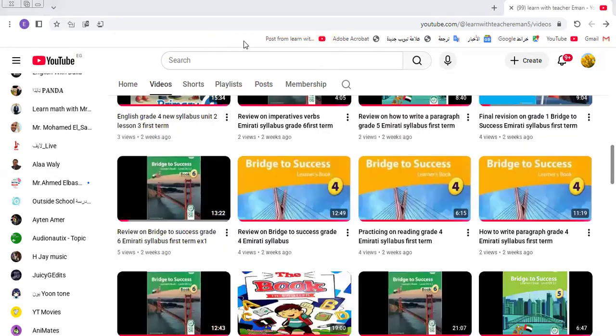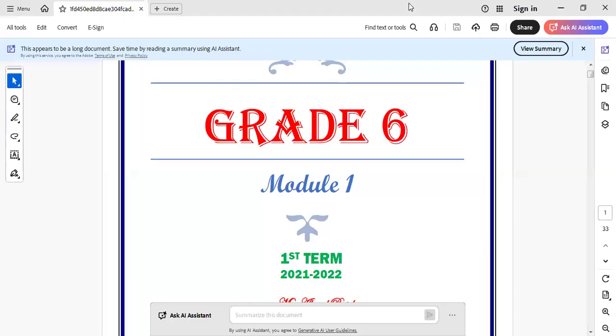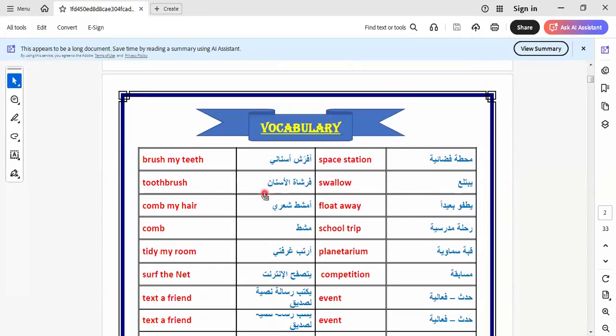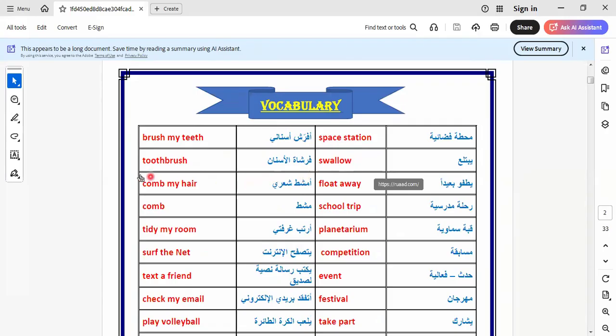Let's go to our unit today, our module today. This is the first module in your book, grade 6 Top Stars. Here we are going to learn the first unit. We have some vocab, let's learn it together. Here we have brush my teeth, space station. I think all of us know space station, and we hear this word many times on TV.